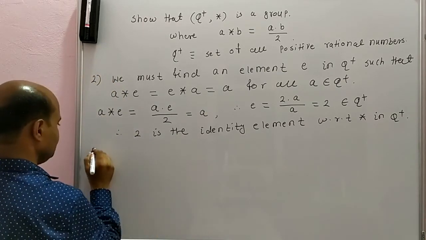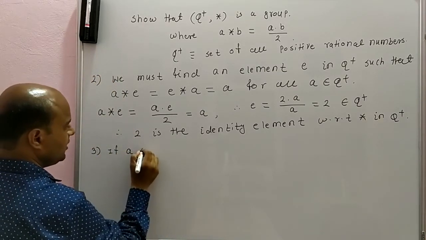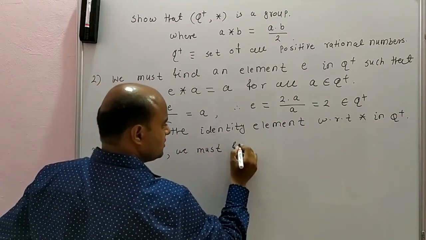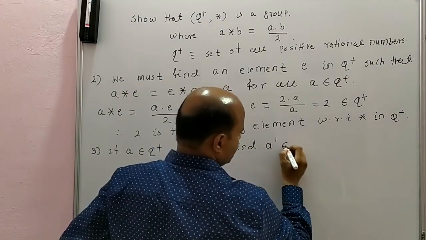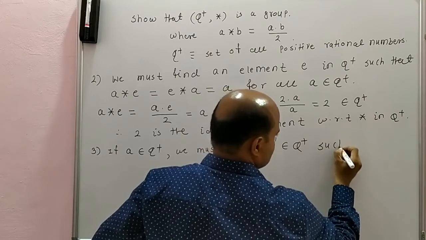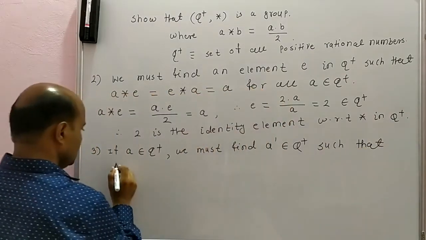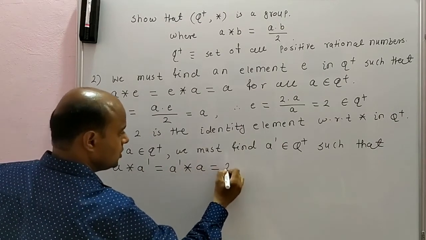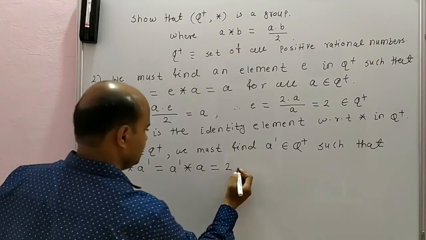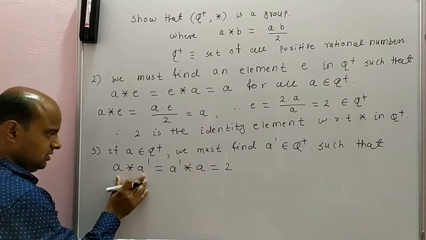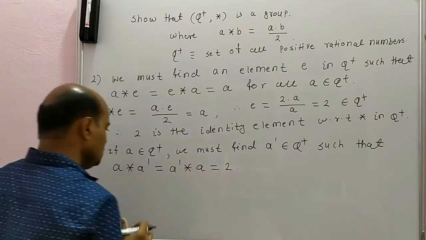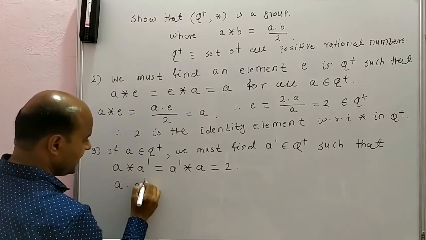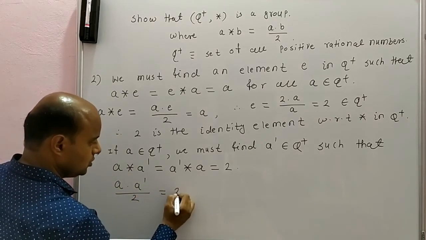So we will check third condition. If A is in Q plus, we must find A dash in Q plus such that A star A dash is equal to A dash star A equal to 2, since 2 is the identity element. So consider this equation, A star A dash is equal to 2. Apply the binary operation star on A and A dash. We will have A into A dash by 2, and this is equal to 2.